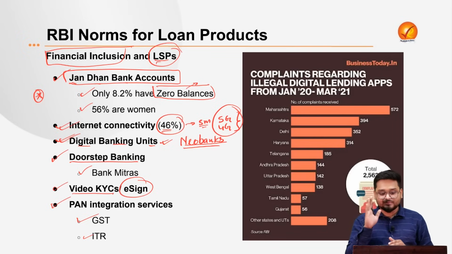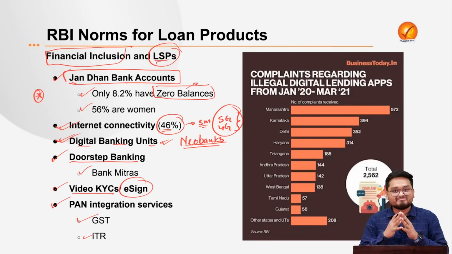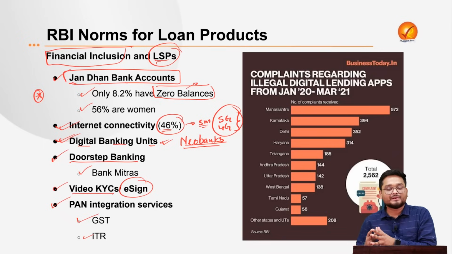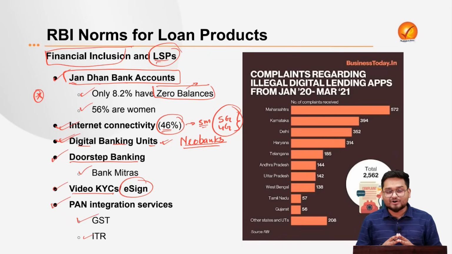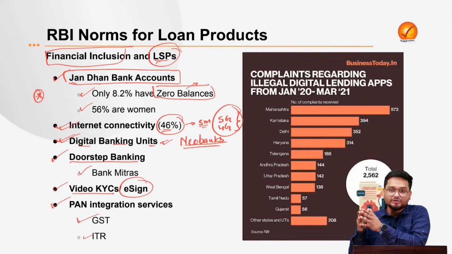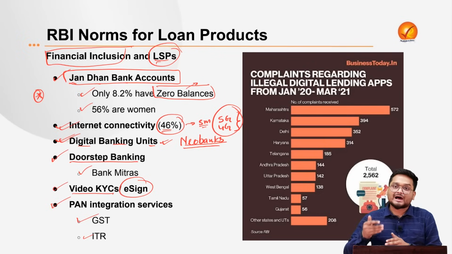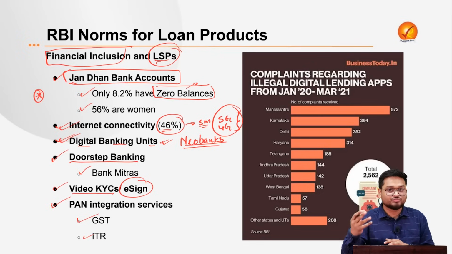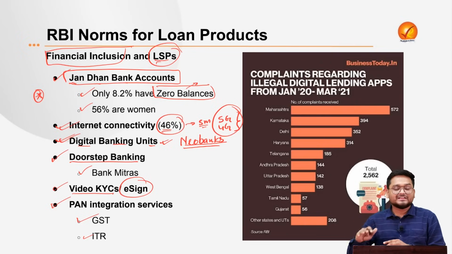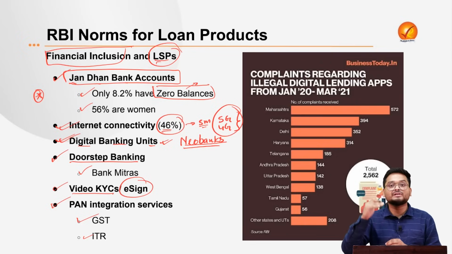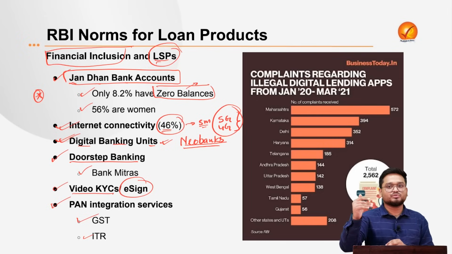But here we have some issues with financial inclusion. Right now there have been many media reports that many people are getting into the trap of digital loans. You must have probably heard about many girls particularly who are being trapped in these digital loan applications, which are unregulated and illegal. That means they are not registered with the RBI, and they intentionally give out loans in large amounts to people who cannot even pay the loan back.